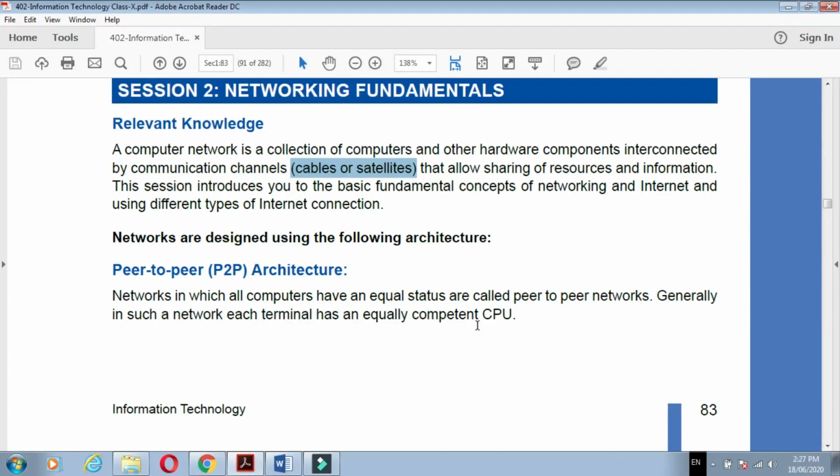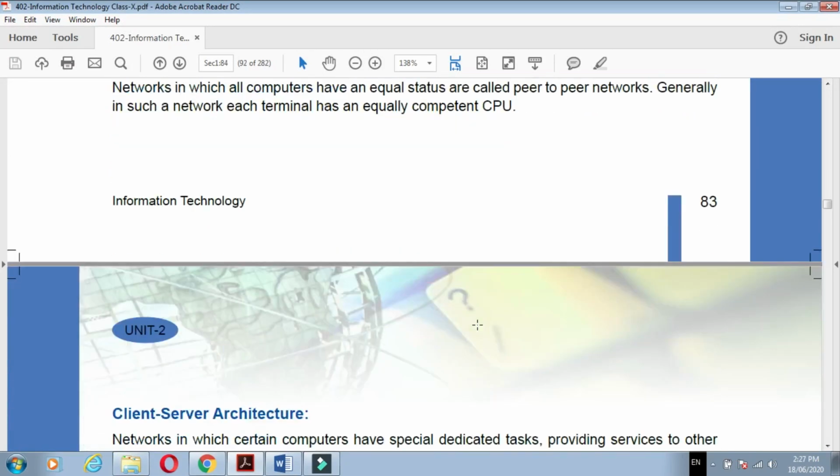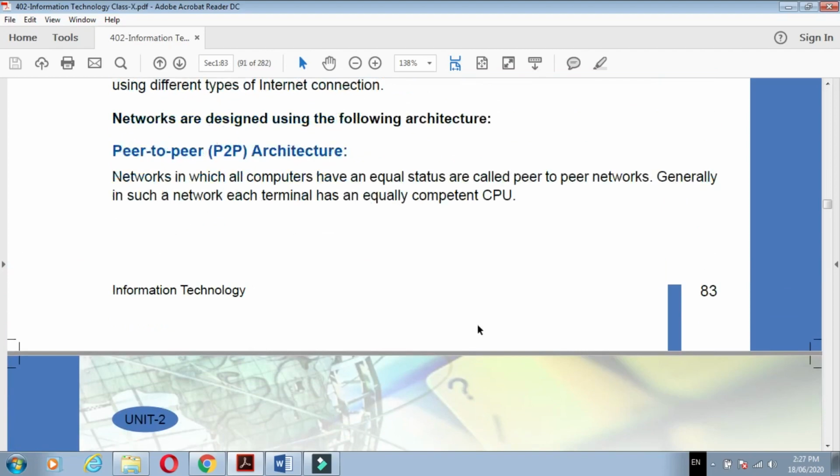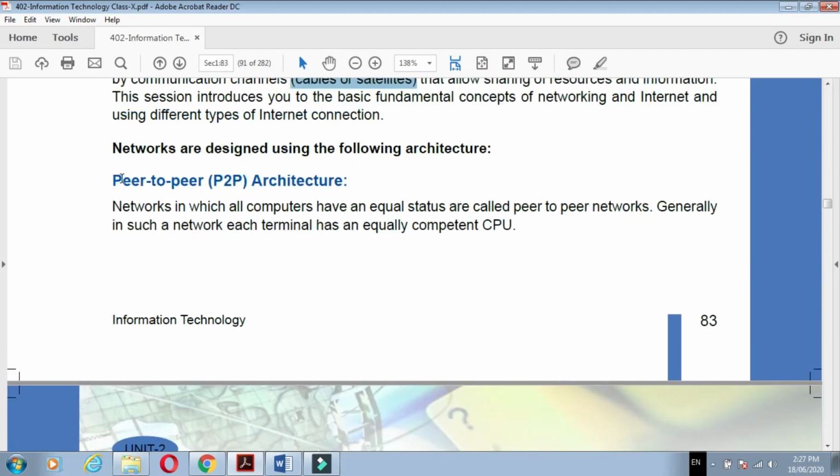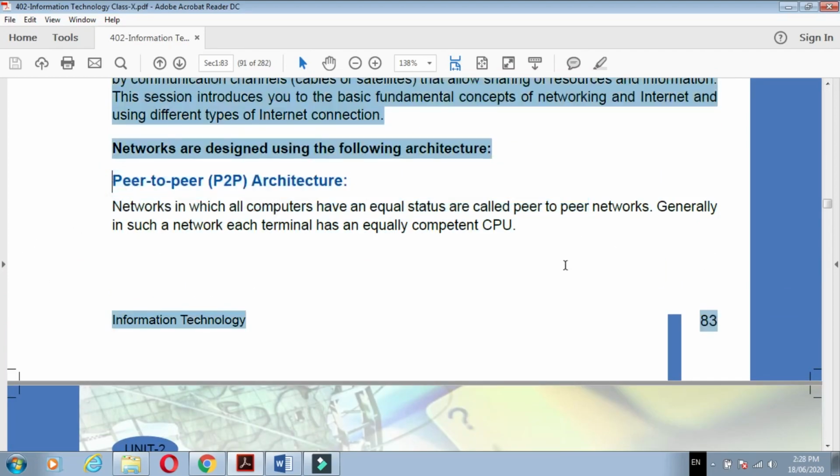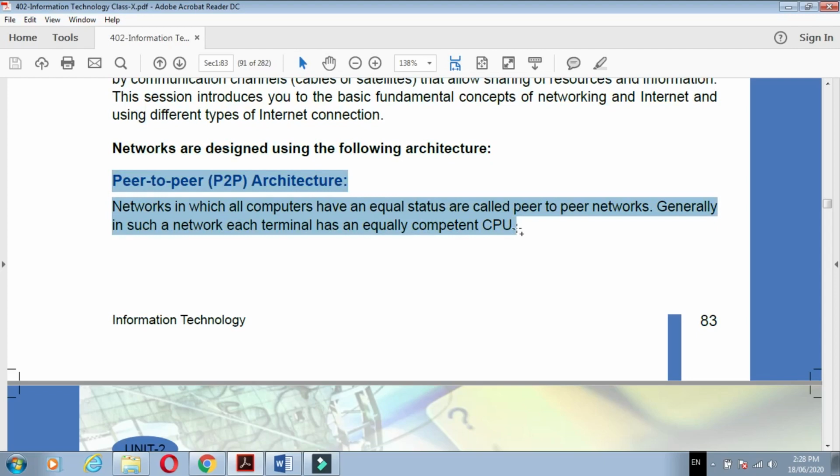Now see, networks are designed using the following architecture. There are two types of architecture. First is peer-to-peer architecture, and second is client-server architecture. Now, what is peer-to-peer architecture? Networks in which all computers have an equal status are called peer-to-peer networks.